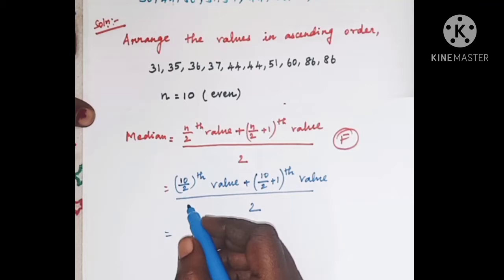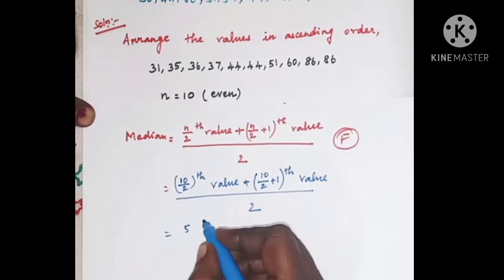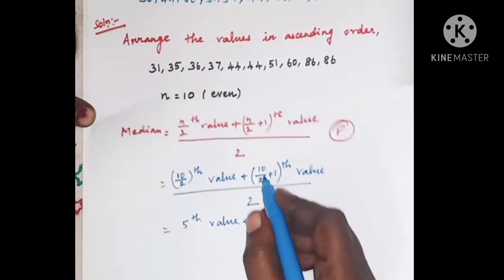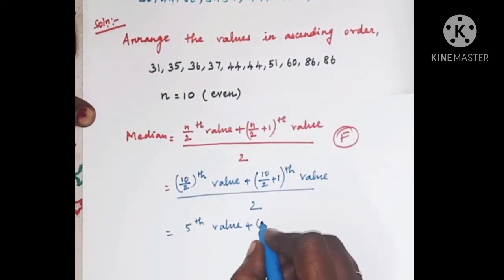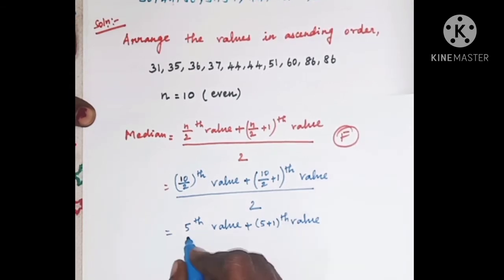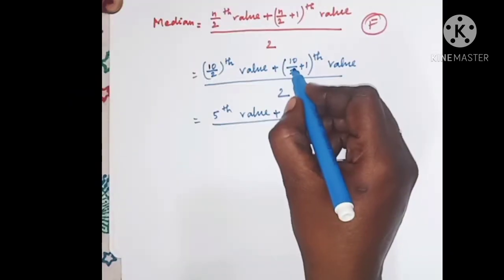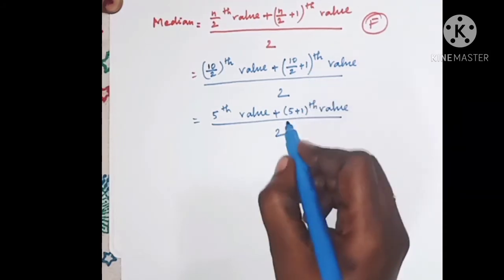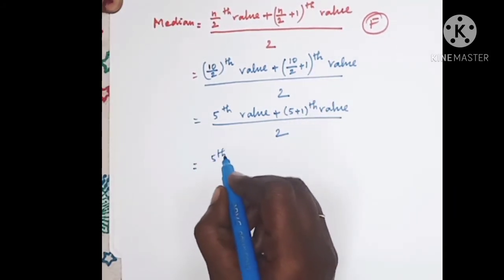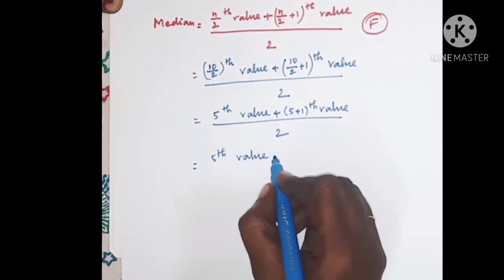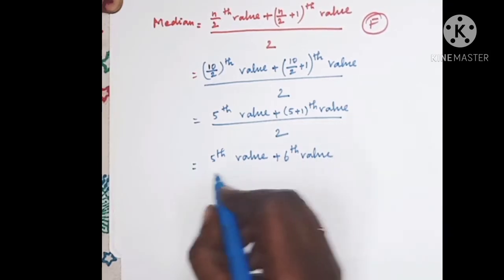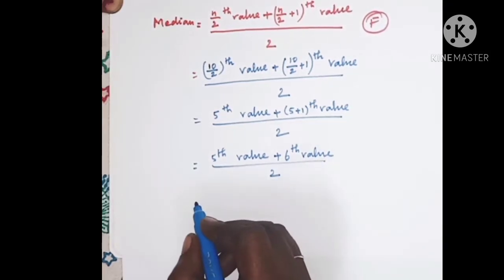Now 10 by 2 is 5, so 5th value plus 5 plus 1th value, divided by 2. Here 5th value plus 5 plus 1 is the 6th value, divided by 2.